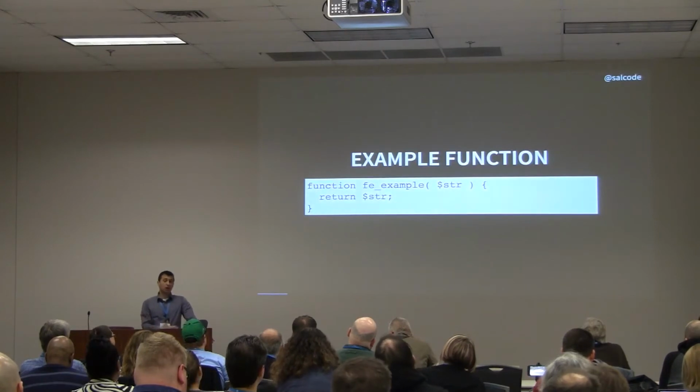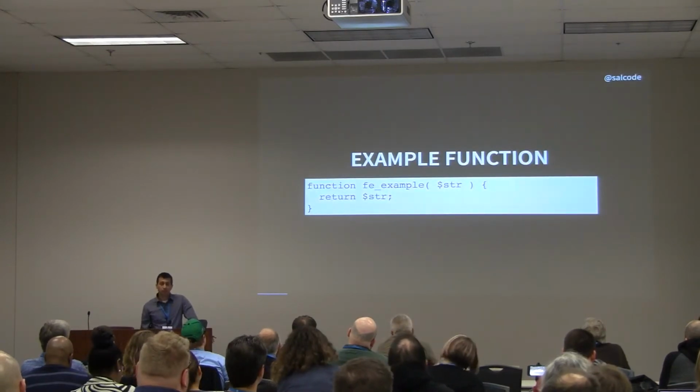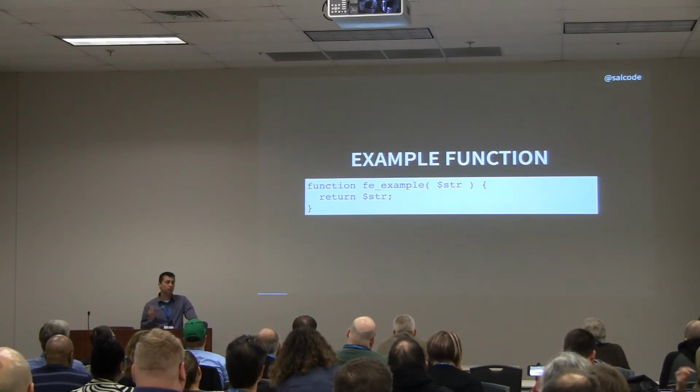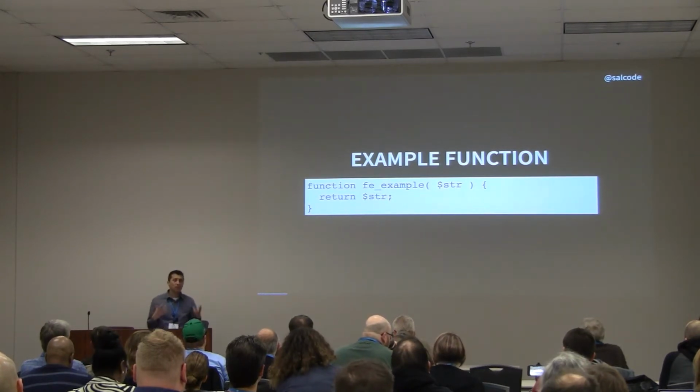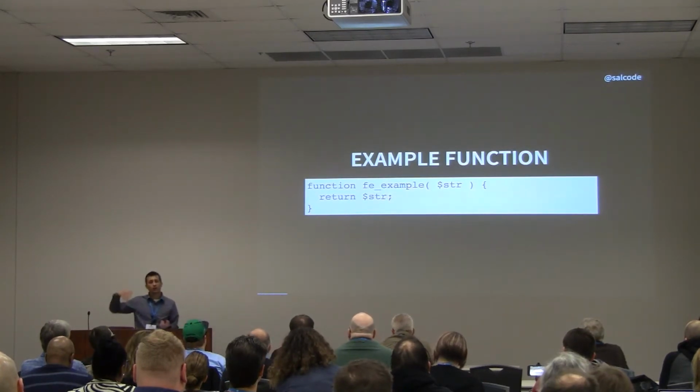Now, a PHP function looks something like this. All right, we define it as a function. We give it a name. You will notice throughout this presentation, I have prefixed all of my function names with FE underscore. Reed told us a few minutes ago that that's important to avoid colliding with other function names out there. So you'll see that at the beginning of all of mine. And then in parentheses, we have the variable where the argument's going to go.